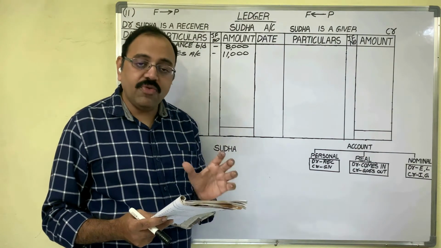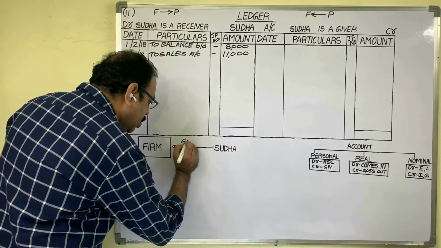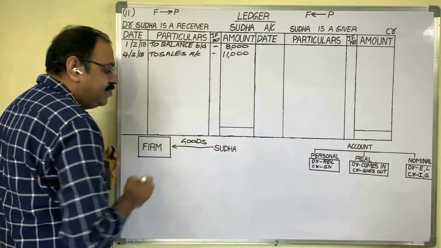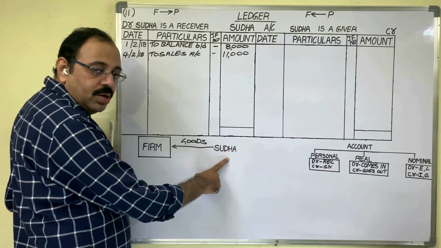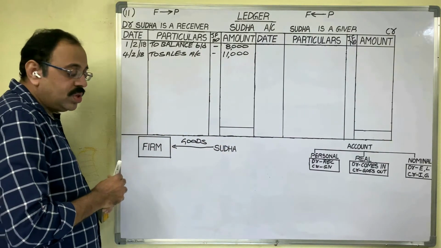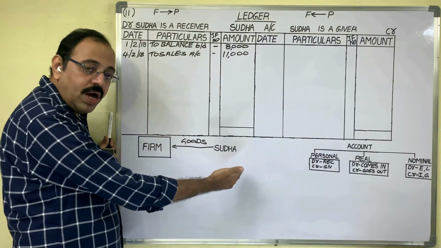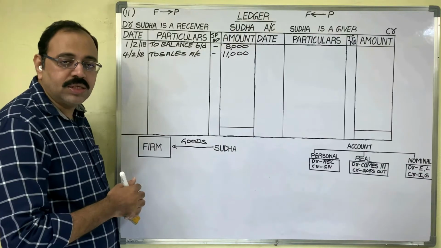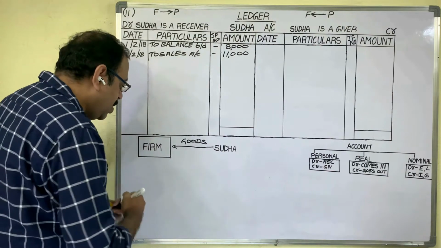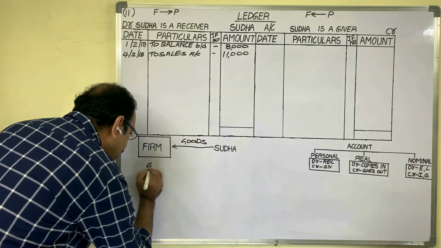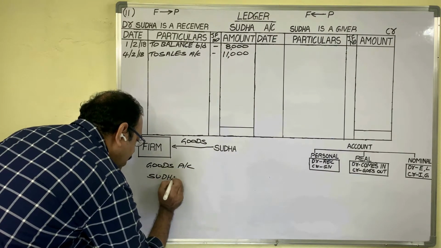Next transaction is on 12th date: goods returned by Sudha, 4,000 rupees. Sudha is returning goods to the firm. Goods are coming into the firm. This means once the firm sold goods to Sudha, some goods are defective, so Sudha is returning those goods to us. Once we sold the goods to her, she is returning these goods to us. This means the transaction is a sales return transaction. The two accounts are: goods are coming now, so goods account is one account. These goods are coming from Sudha, so Sudha account is another account.